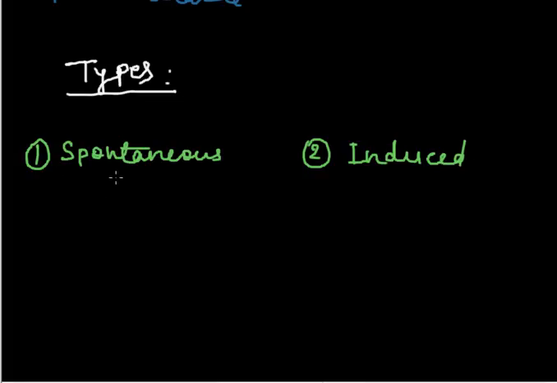As the name shows, spontaneous mutation is the mutation caused by unknown or indistinct natural causes. Means if the mutation is natural, then it will be called as spontaneous mutation.